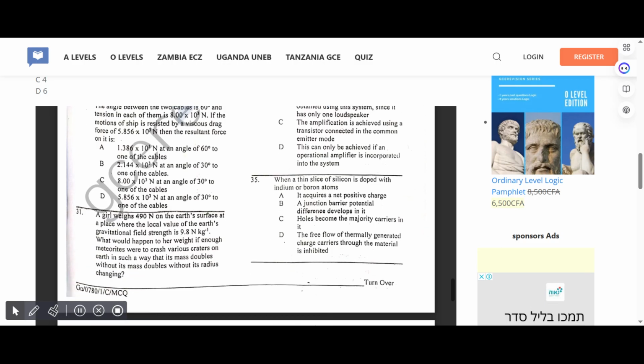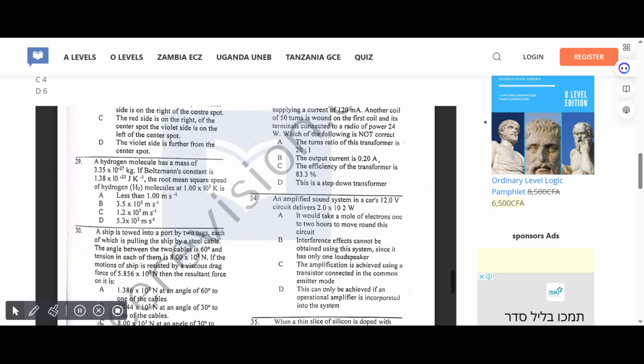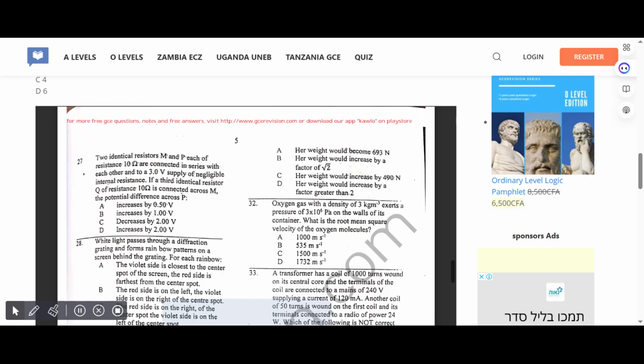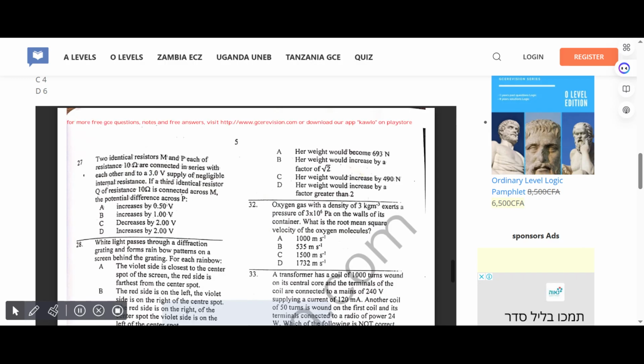A girl weighs 490 N on the Earth's surface, at a place where the local value of the Earth's gravitational field strength is 9.8. What will happen to her weight if enough meteorites were to crash, creating various craters on Earth, in such a way that its mass doubles without its radius changing? Correct answer for 31 is D. Her weight will increase by a factor greater than 2.